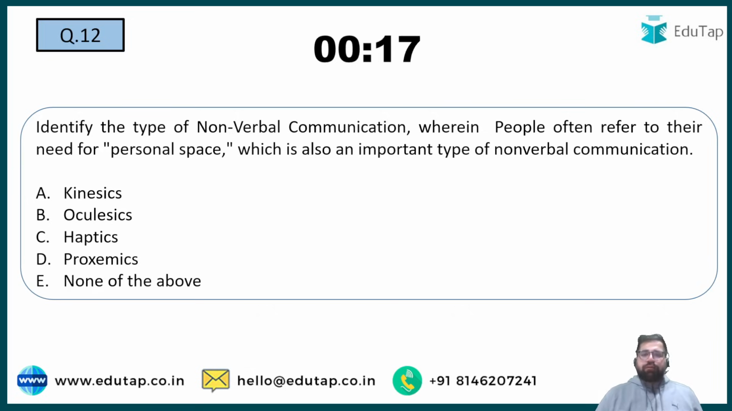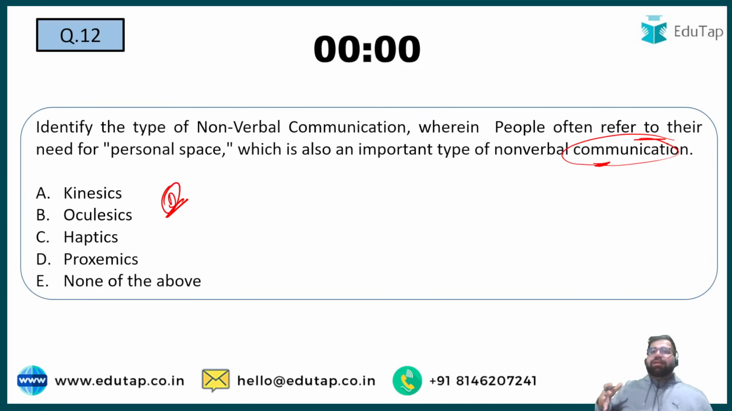Identify the type of non-verbal communication where people often refer to their personal space, which is also an important type of non-verbal communication. So when it comes to non-verbal communication, you have oculics, you have kinesics, you have chronemics and whatnot. But when it comes to personal space, the correct answer will be option number D, which is proxemics. I will not allow multiple strangers to come so close to me, right? Because I want them to stay away from me. I don't know them. But the person who knows me, they can come near to me, right? So for personal space, we have proxemics.